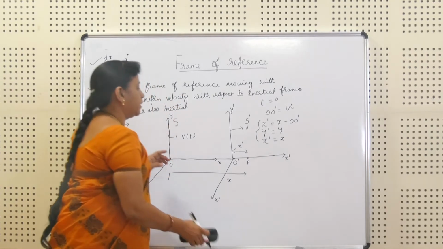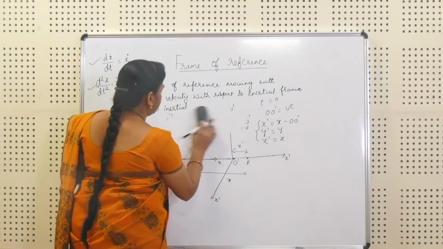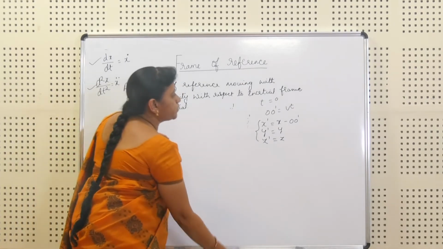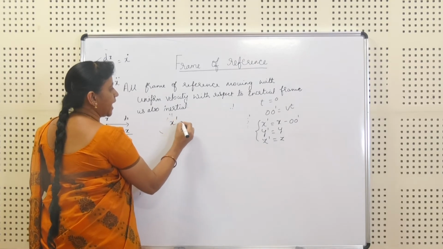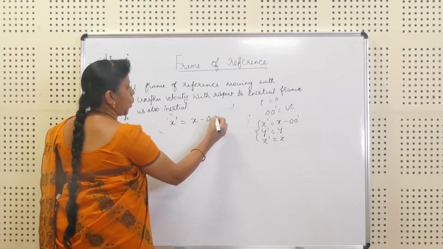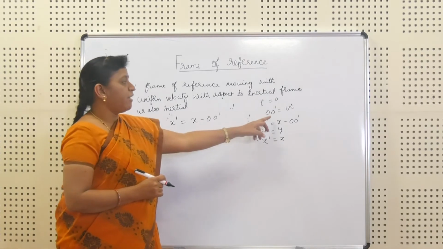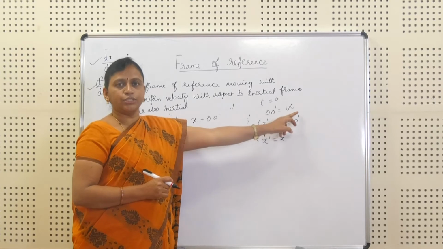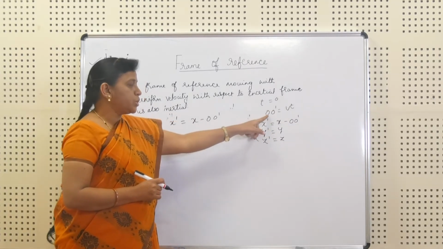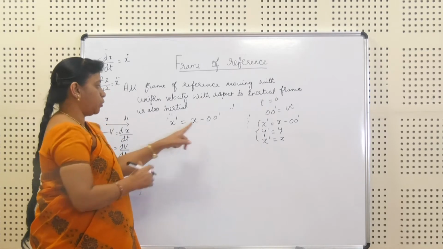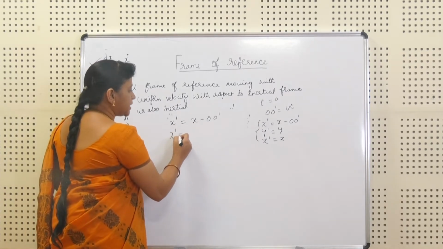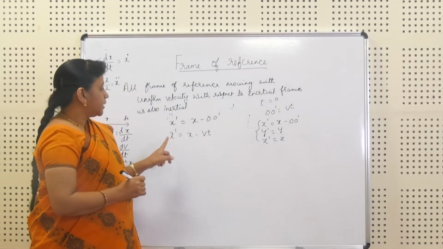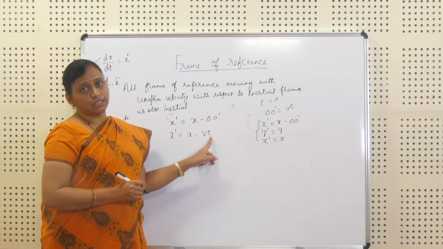Now, as we have an equation, x dash is equal to x minus o dash. We have an equation for o dash at any instant of time. We got it as v into t. So we substitute that o dash in this equation. We get x dash is equal to x minus v into t. This is nothing but the displacement.